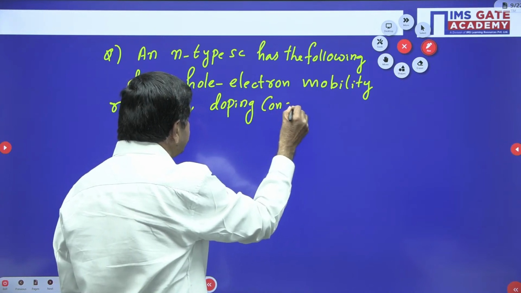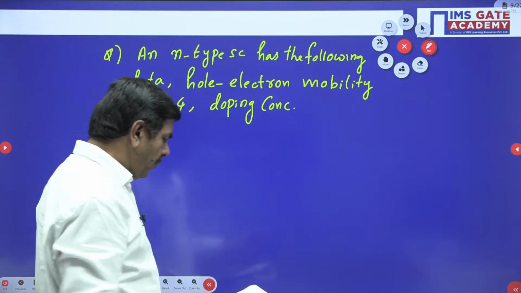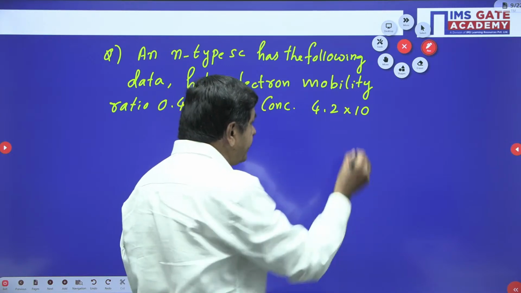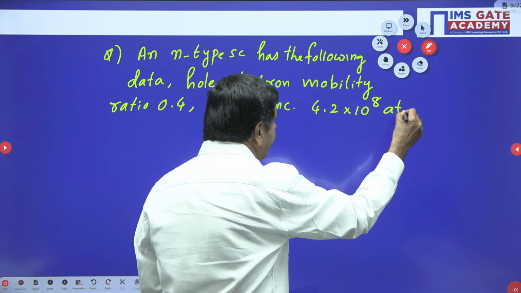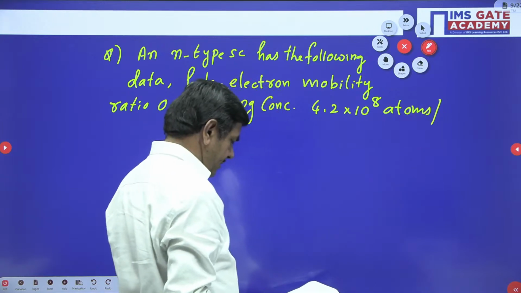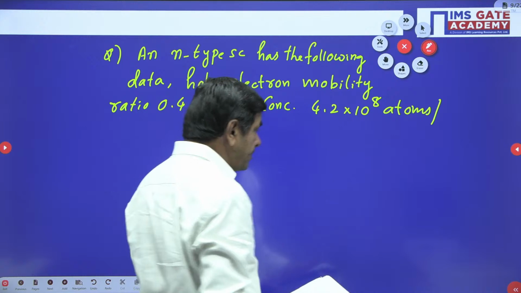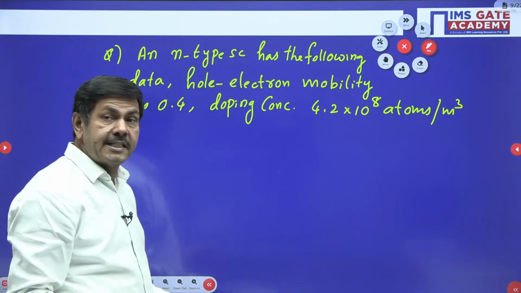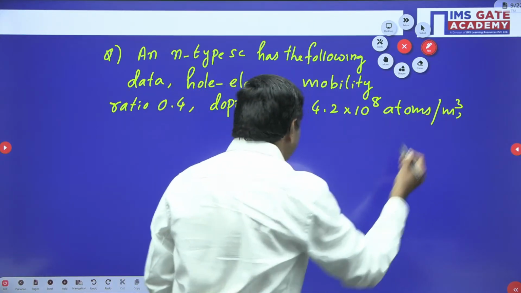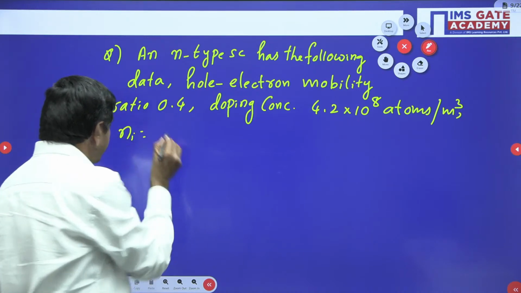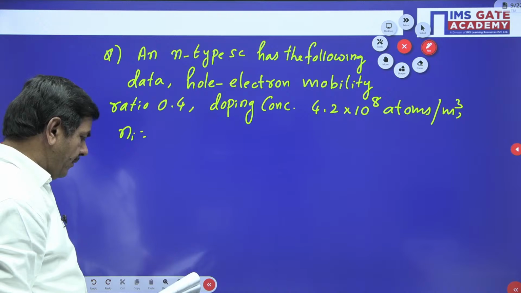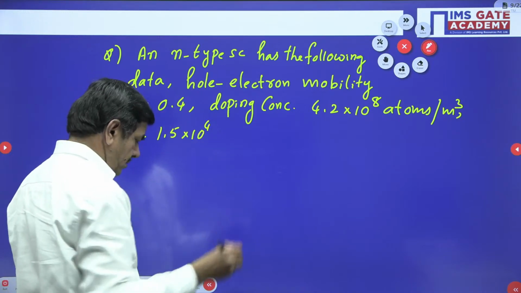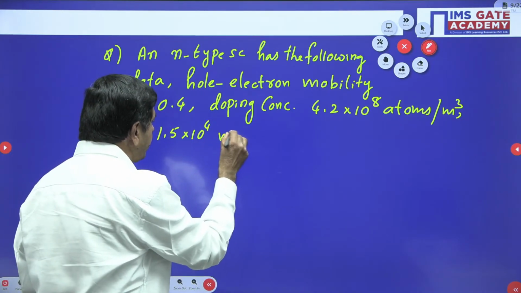Doping concentration is given: 4.2 into 10 power 8 atoms per meter cube. And the intrinsic concentration Ni is also given in this problem. Ni is 1.5 into 10 power 4 per meter cube.